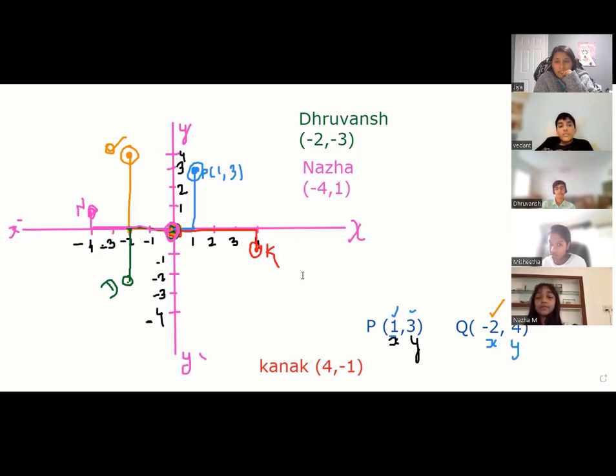Tell me, Jia, your point I'm writing here. And let me use some other color. I'm running short of colors now. This is Jia's color. 5, 1. This would be quadrant 1, and it's not possible because there is no 5 on the board.